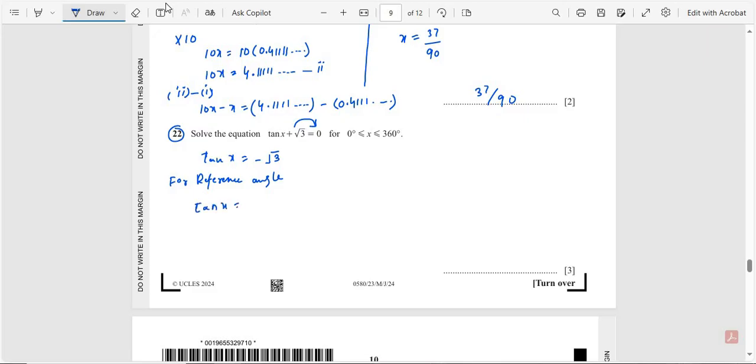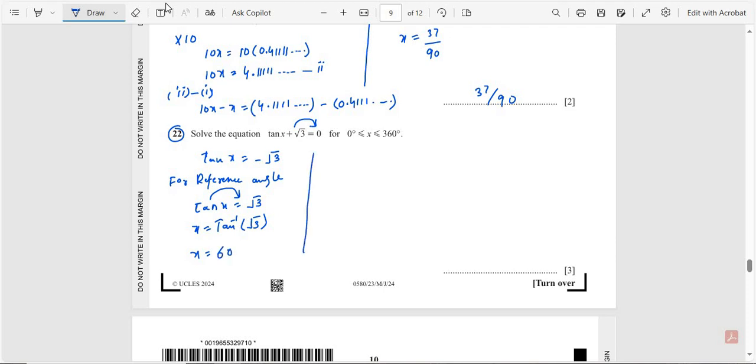Tan x is equal to square root 3. Shifting tan to the other side, x is equal to tan inverse square root 3, that is equal to 60.